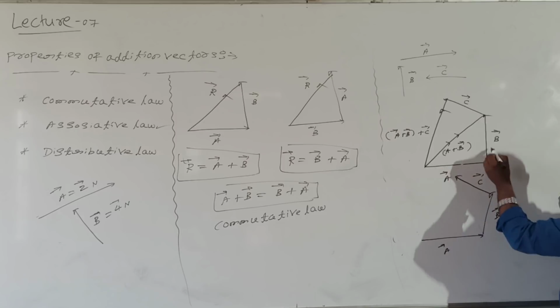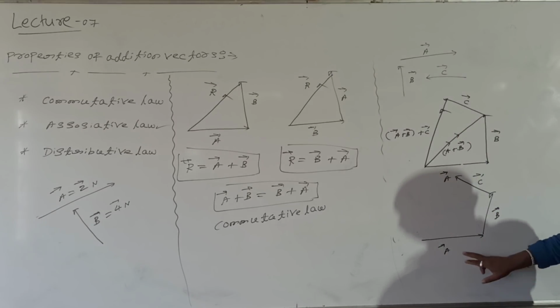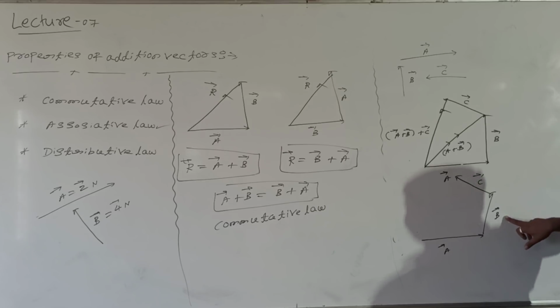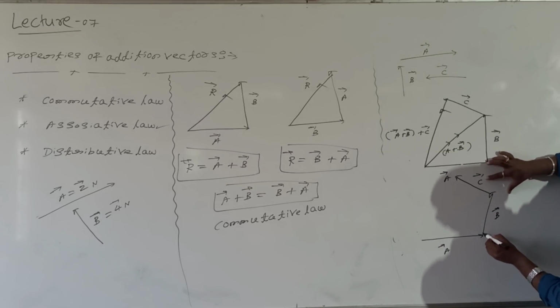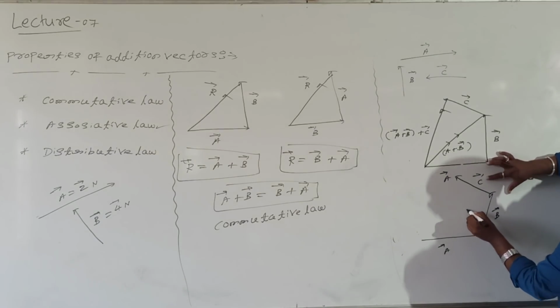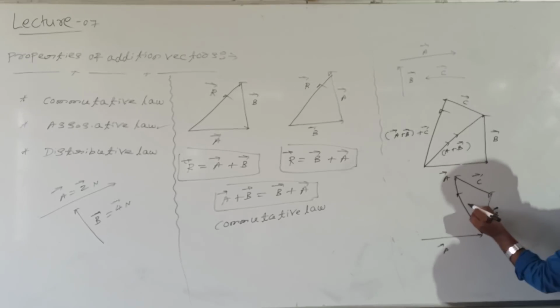Vector A, vector B, and vector C direction. Now, I will add vector B and vector C. How to add actually? See here. This is vector B and vector C. Are you following this? How to write? This is B plus C.